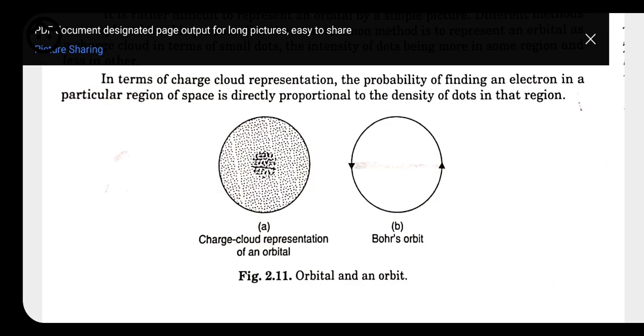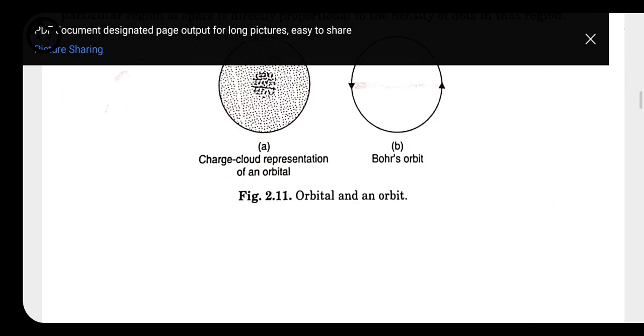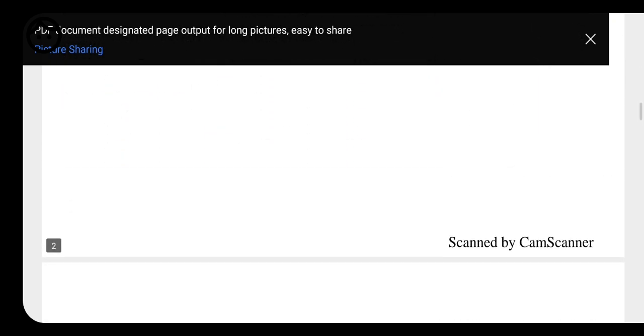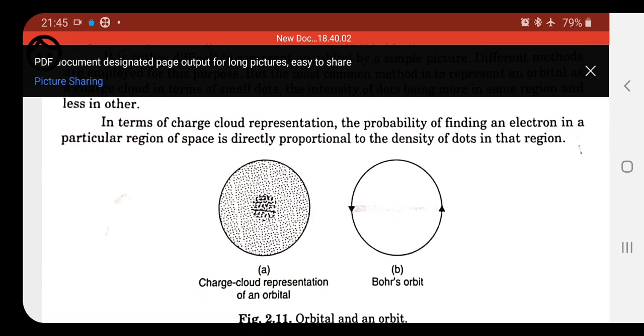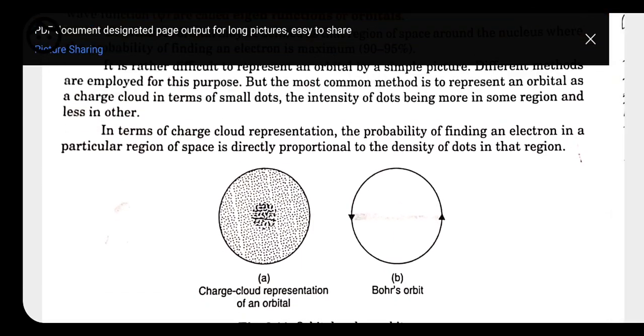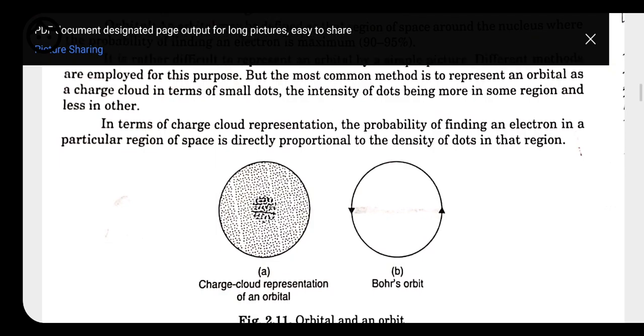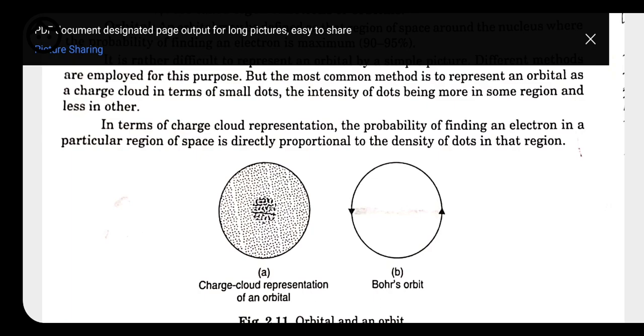Here are some points of difference between orbit and orbital. If you need notes, they are given in your NCERT book or refresher, but here I am going to tell you the difference. The first difference is that an orbit is a two-dimensional path around the nucleus on which the electron revolves. It is just a path. But an orbital is a three-dimensional space where the probability of finding the electron is maximum.